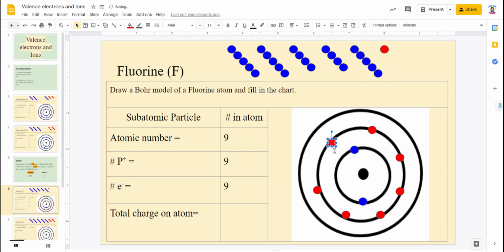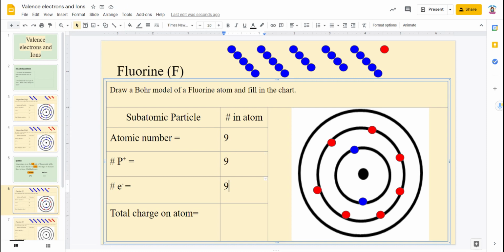Okay? Now, since my protons equal my electrons, because I didn't take any electrons away in this case, I just said draw a Bohr diagram, positive equals negative, so my overall charge, because it's an atom, is 0.